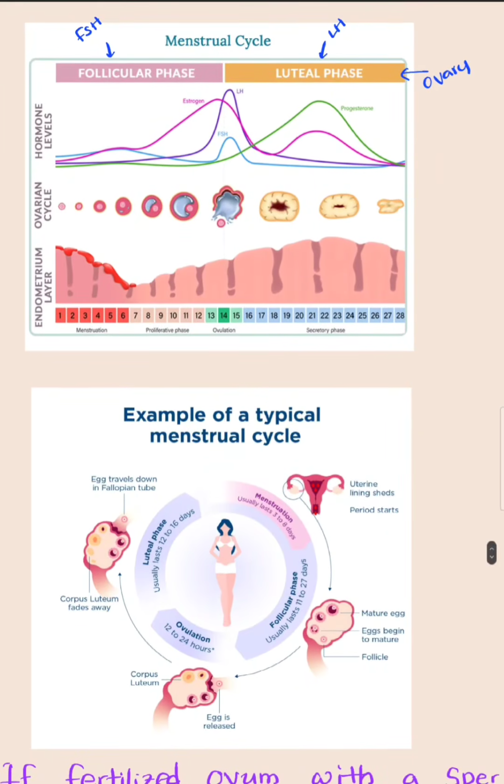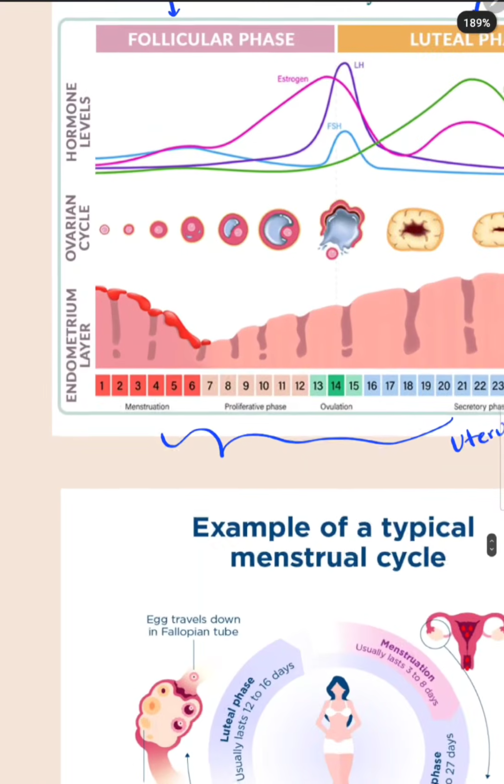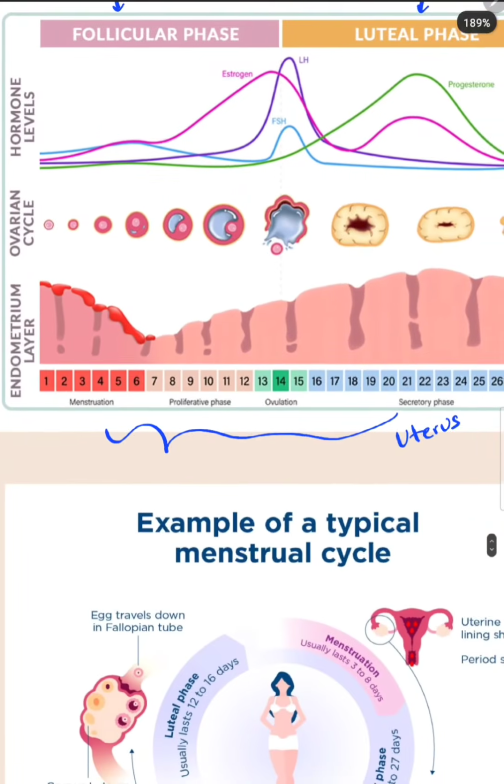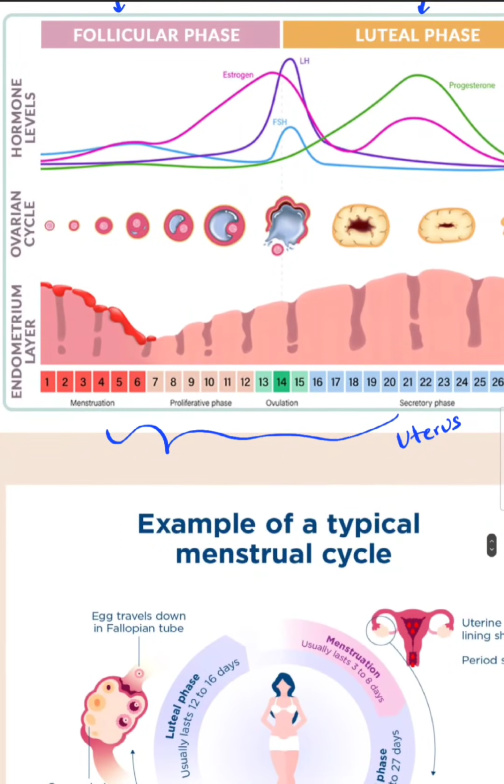Then there are 3 phases that occur in the endometrium of the uterus. They are menstruation, proliferation and secretory phase. The menstruation happens within the first 6 days.